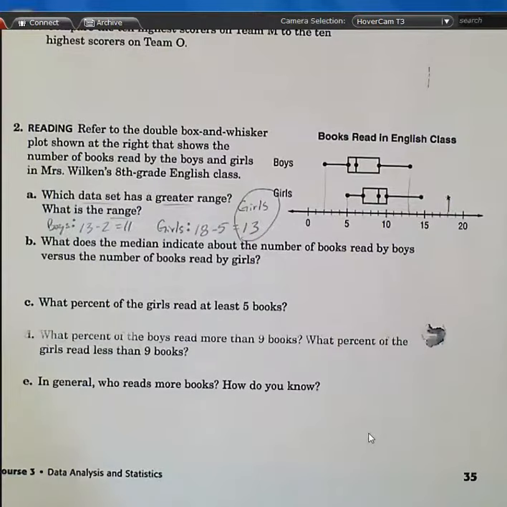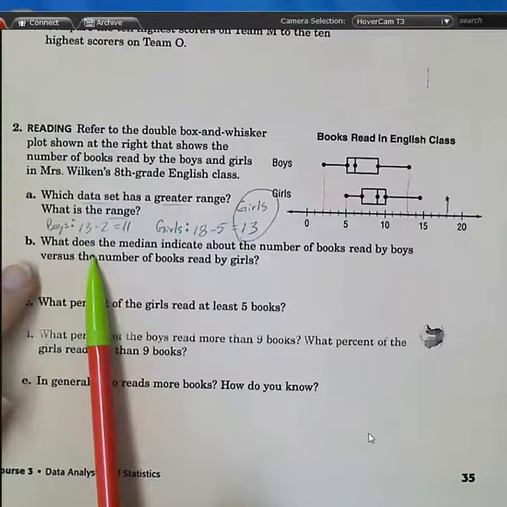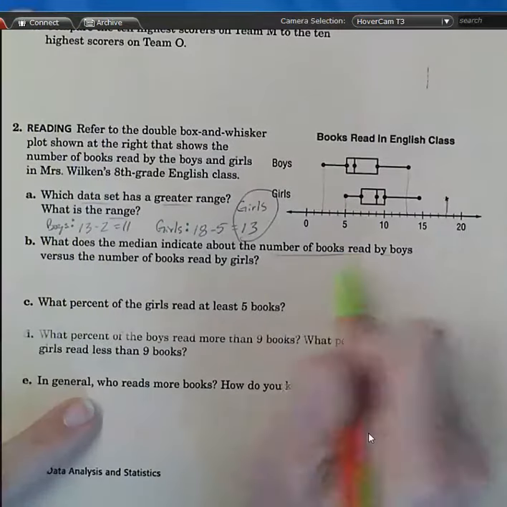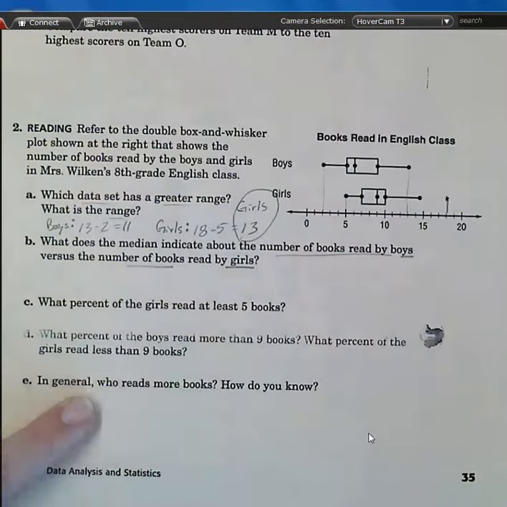Okay. Questions about A? B says, what does the median indicate about the number of books read by the boys versus the number of books read by the girls? Notice I'm underlining my keywords and phrases. You should too.